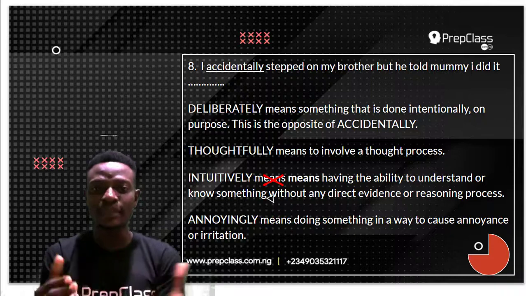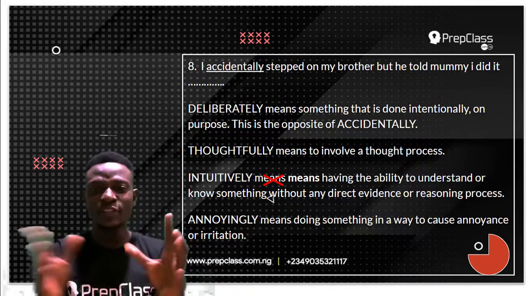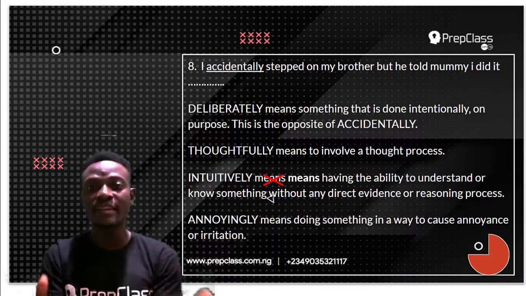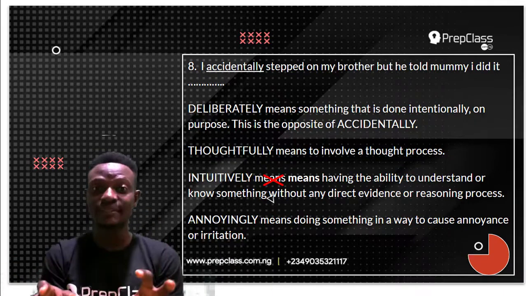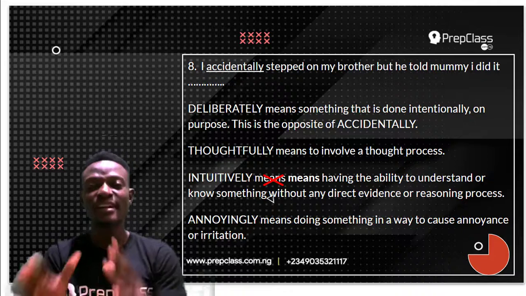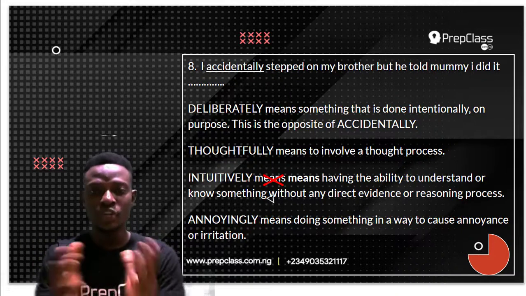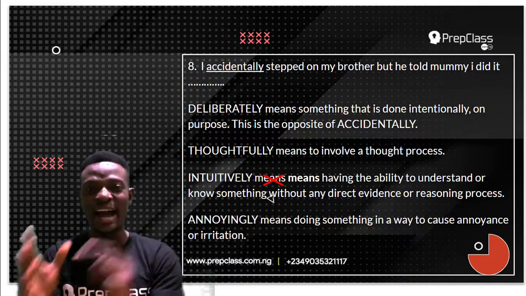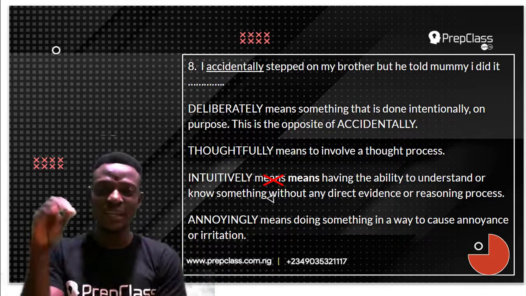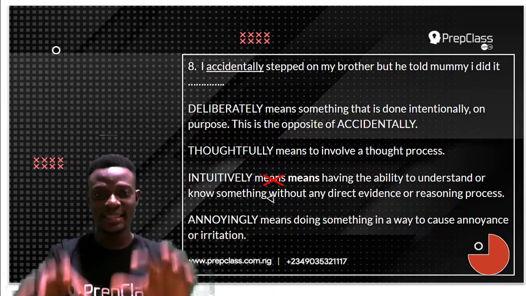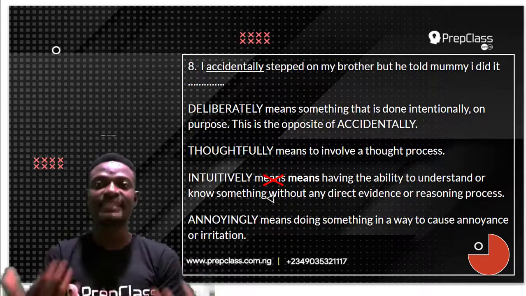It's not annoyingly, because annoyingly means doing something in a way to cause annoyance or irritation. Now, this is not the opposite of accidentally. Accidentally means something that is not done on purpose, something that is not done intentionally. The answer to this question is deliberately. Deliberately means something that is done intentionally, on purpose. This is the opposite of accidentally.